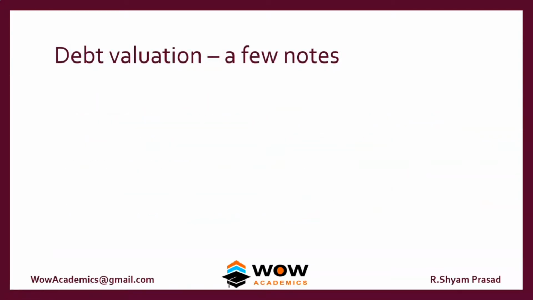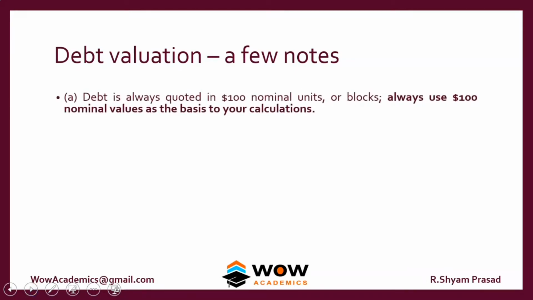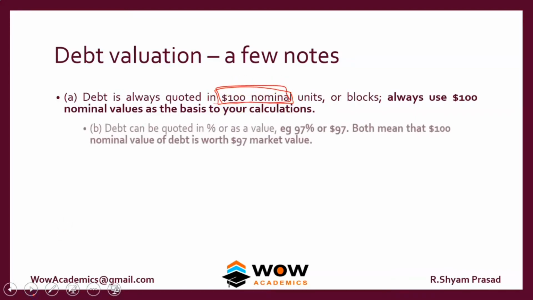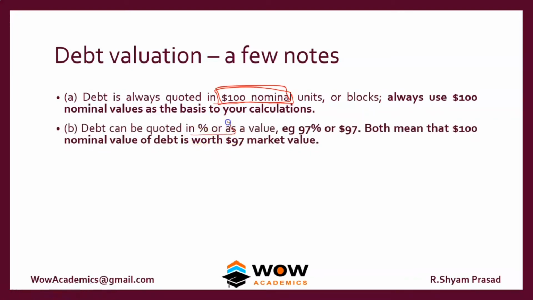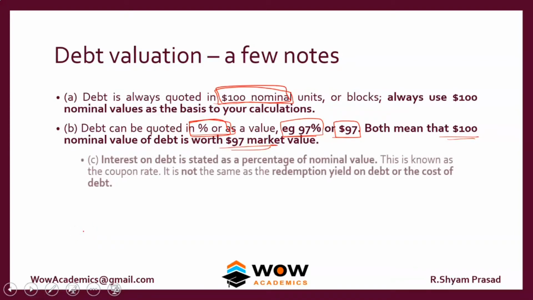So debt valuation, we'll just have a few notes. Debt is always quoted at 100 nominal. Debt can also be quoted as a percentage. For example, it can be quoted as 97% or as $97. Both mean that $100 is the nominal value and 97 is the market value. So the nominal value will always be 100.